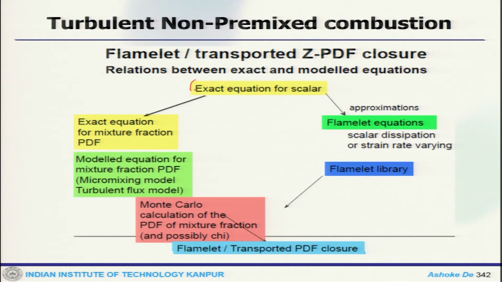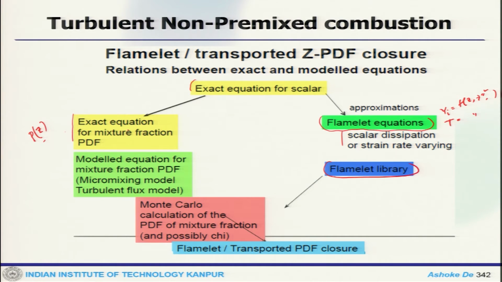We have exact equations for scalar. Now the exact equation for the mixture fraction PDF. So here the PDF is for the mixture fraction. That means there is a huge dimensional reduction. On the other hand, we solve the Flamelet equation. That means here we get mass fraction as a function of Z, variance and so on. Temperature is also a function of that, which for varying scalar dissipation rate we get, and we compute the library. Now here the PDF function is for Z.